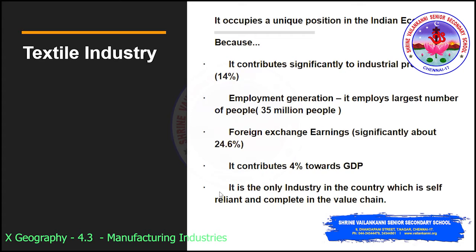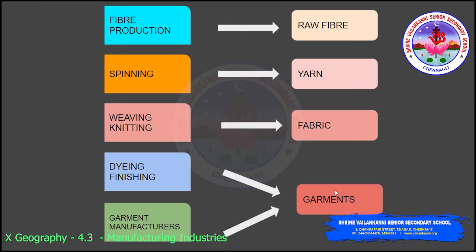We are producing and there are the largest number of people working there, and of course we are exporting it, and through that we are getting significant foreign exchange earnings. It is about 24.6%, and it also contributes 4% towards GDP. Moreover, it is the only industry in the country which is self-reliant. So it is totally independent and complete in the value chain. From the raw fiber to the finished garment, we are doing it totally independently in our country itself. So this particular industry occupies a unique position in the Indian economy.